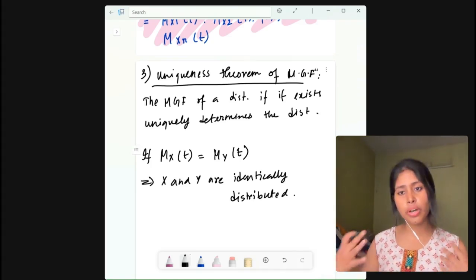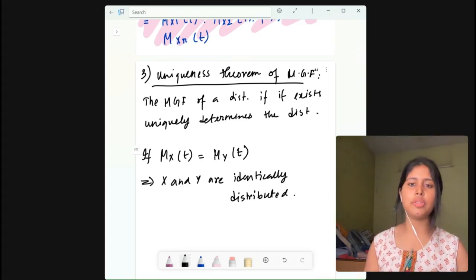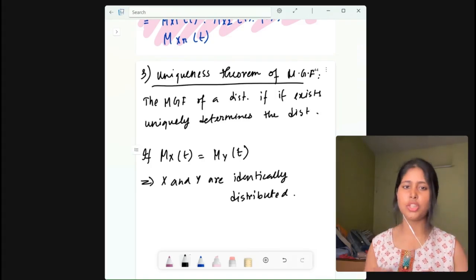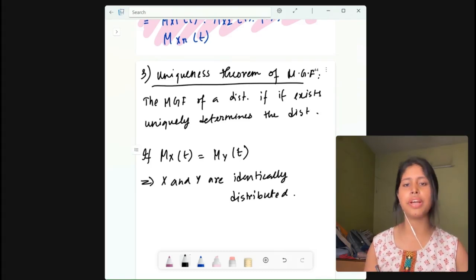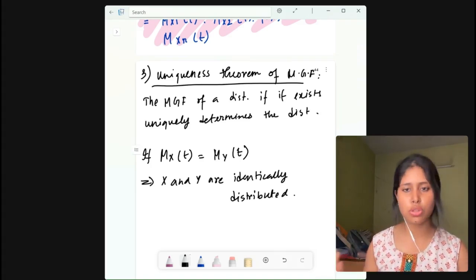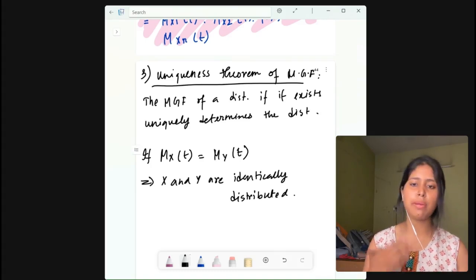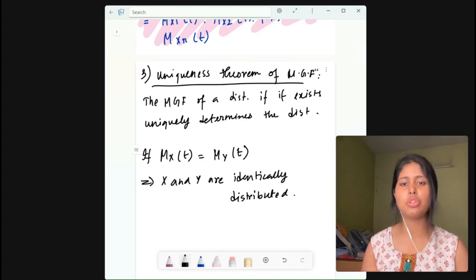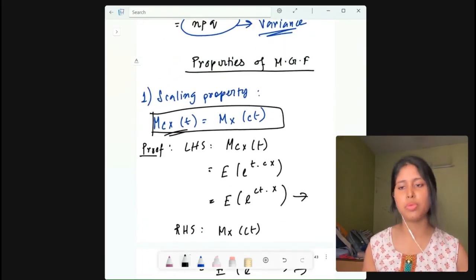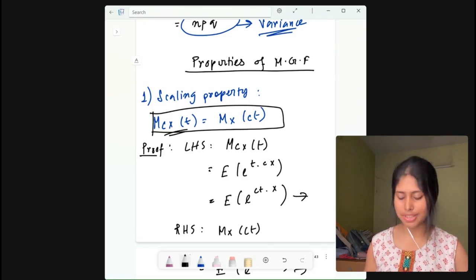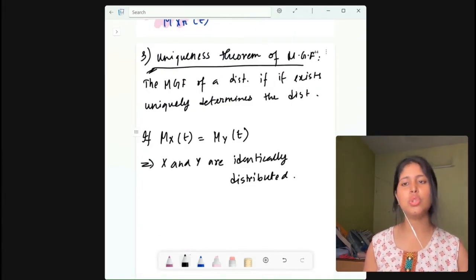To summarize what we covered today, first we covered what an MGF is. The MGF is defined as the expectation of e to the power tX, which is the expected value of e to the power tX, and the coefficient of t to the power r by r factorial in M_X(t) gives us the rth raw moment, right? And then we can get the mean and variance by differentiating M_X(t) and setting t equal to 0. Then we derived the MGFs for the Poisson, binomial and geometric distributions. And then we covered the three key properties of MGF, including this most powerful property, which is the uniqueness theorem.